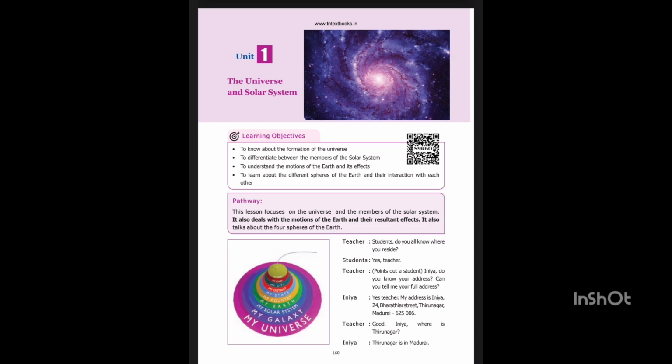Inia: Teacher, shall I say the address of our earth? Teacher: Address of our earth? It's interesting, Inia. Tell us the address. Inia: Miss Earth, number 3, solar system, Milky Way galaxy, universe. Everyone clapped and the teacher appreciates Inia. Teacher: That was very good, Inia. Now let us know about the solar system, galaxy, the universe and all other bodies in detail in this lesson.